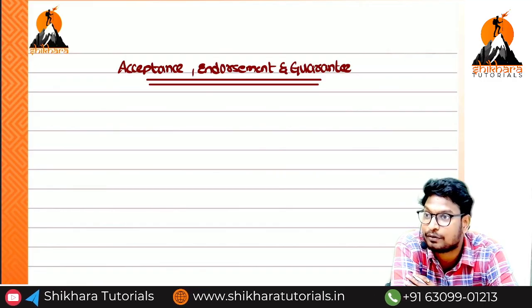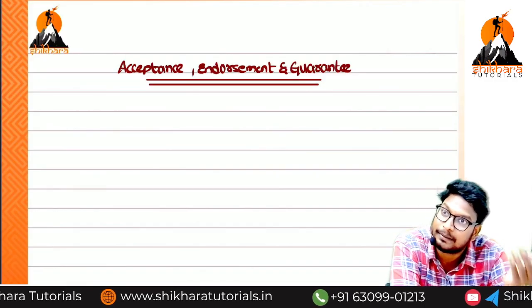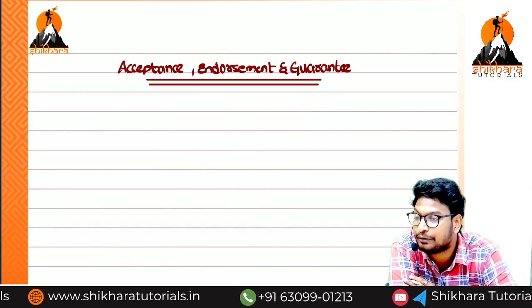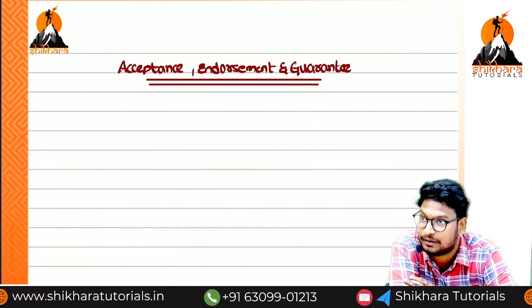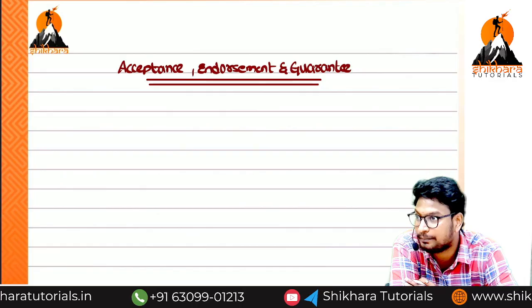What is the meaning of contingent? May or may not. If the buyer pays, we need not pay. If the buyer does not pay, we have to pay. That is called contingent liability. For example, someone has filed a suit against our company.